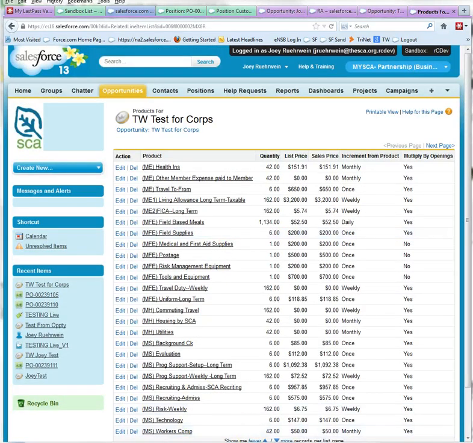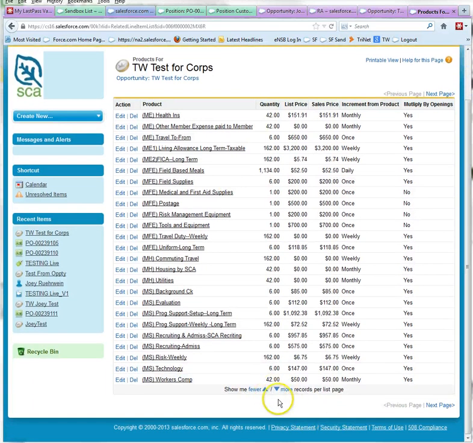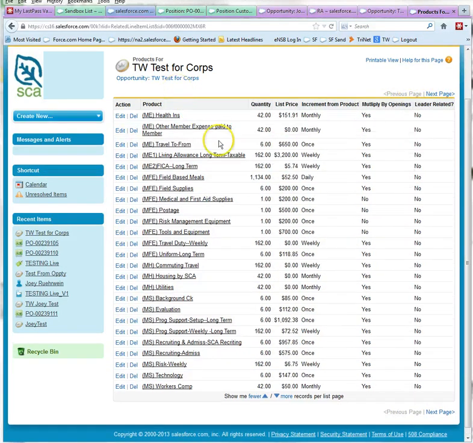And the way we know what's going on when we choose to reset something is it tells us increment from product, multiply by openings, and I will be adding the leader column here as well. Alright, this is what will tell you. Here's the answer key. So the increment from product tells you when something is going to be billed monthly. The multiply by the number of openings lets you know that it's going to be multiplied by the number of available openings. In this case, we're looking at the health insurance, which is the number of months times the number of openings. And it is not leader related.